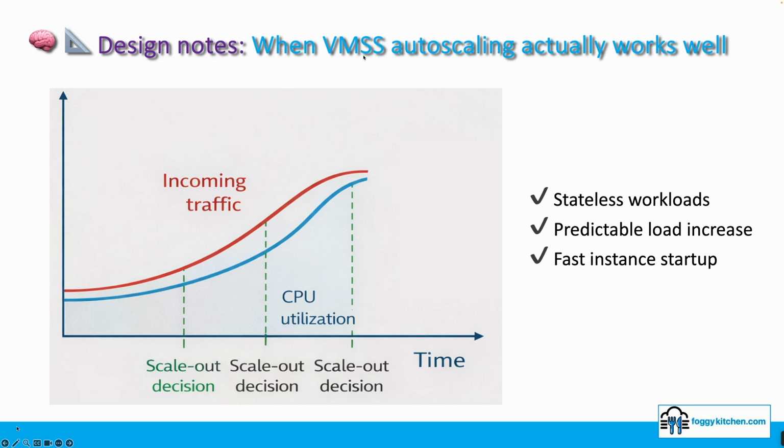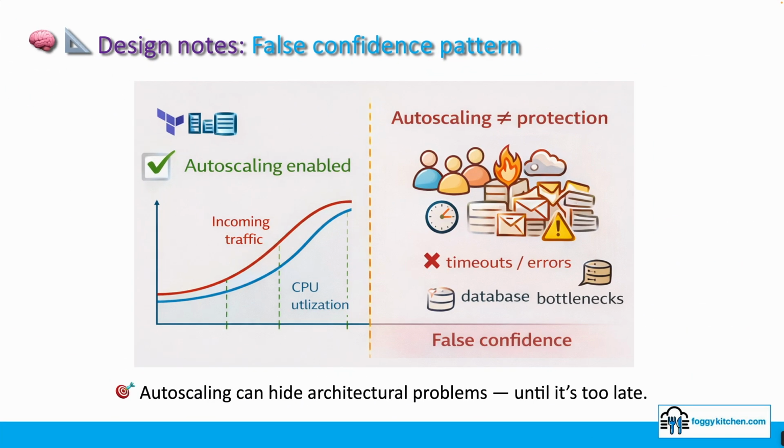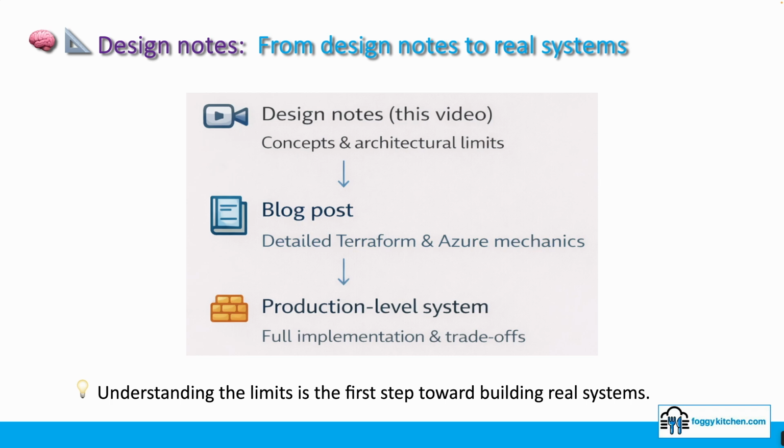A common anti-pattern is treating autoscaling as a checkbox feature. Autoscaling enabled does not mean guaranteed performance, instance elasticity, or protection from overload. Without understanding its limits, autoscaling creates a false sense of confidence and hides real architectural problems until they surface under pressure. This video focused on architectural decisions and design limits.